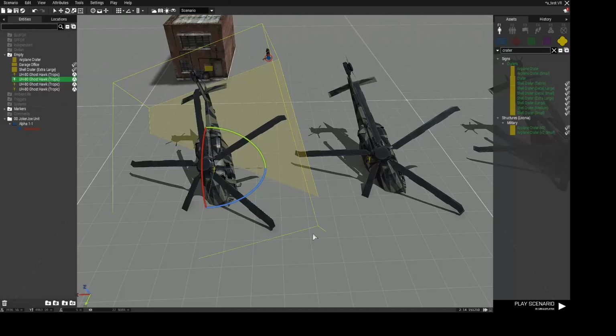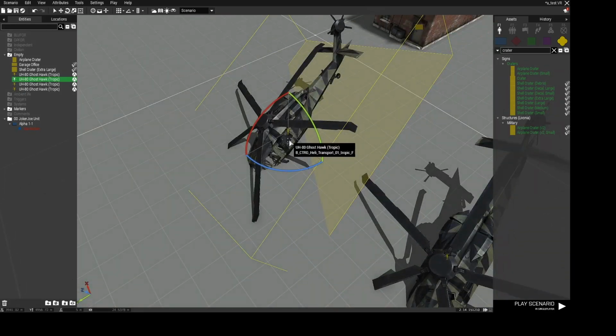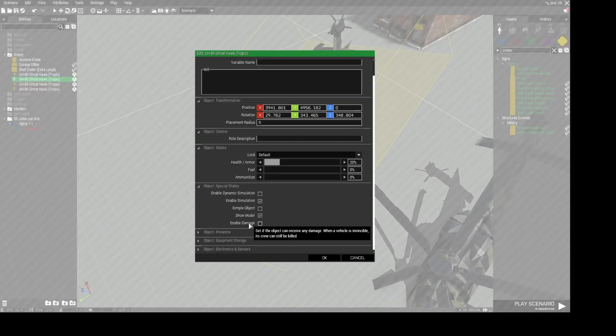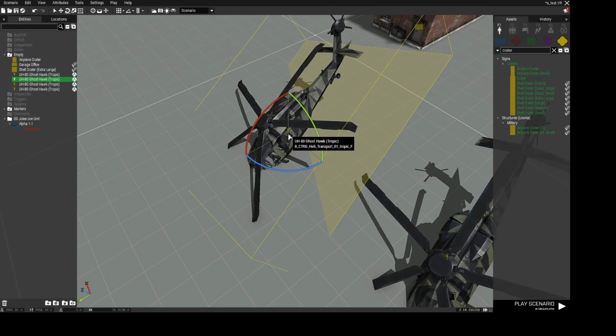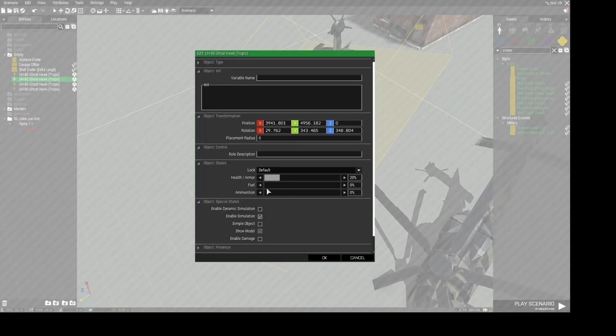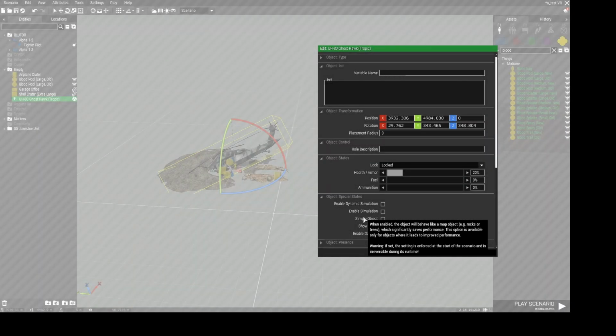What we actually want is that helicopter to not be destructible. So I don't want any other player to shoot it with a rocket. So it should be Godmoded. The model should be shown. Simple object should be off, because if it's on, that helicopter will actually be shown in perfect condition, but we want to have it damaged. Alright, so it's off. Simple objects are also very important to save performance.